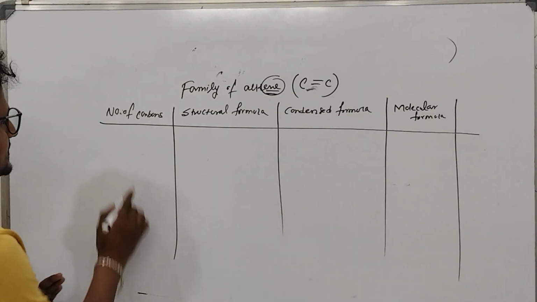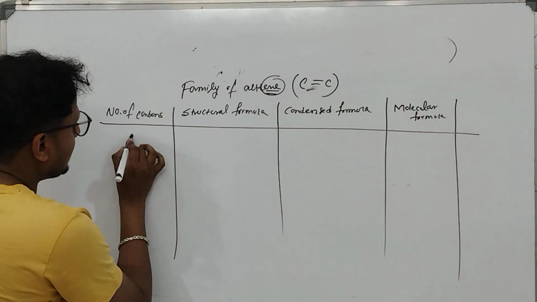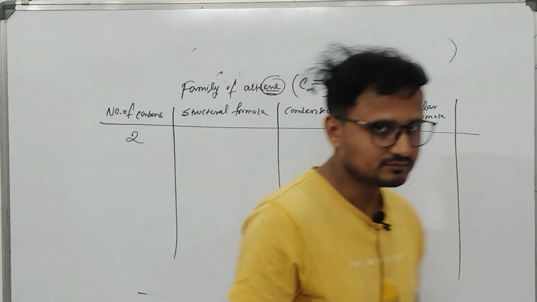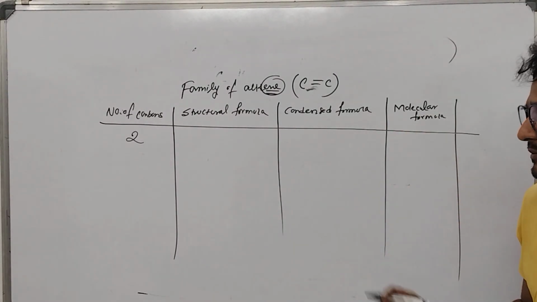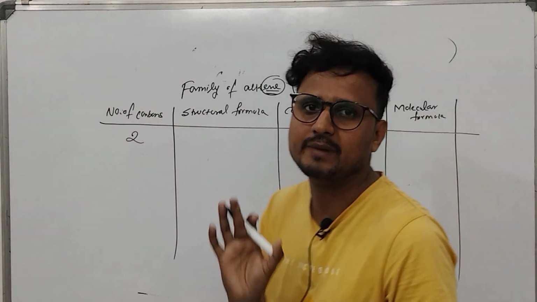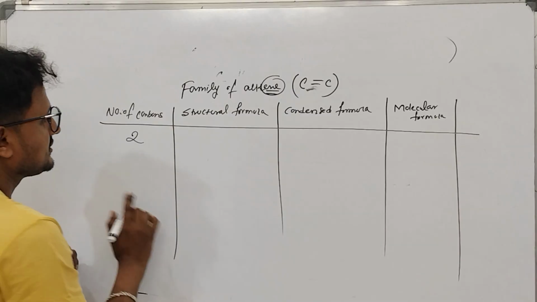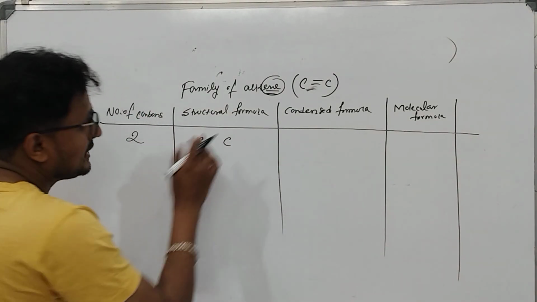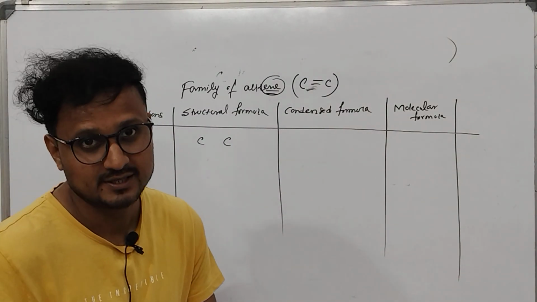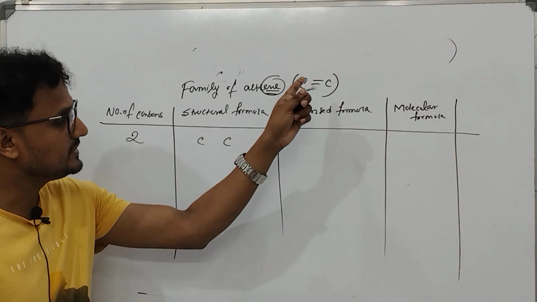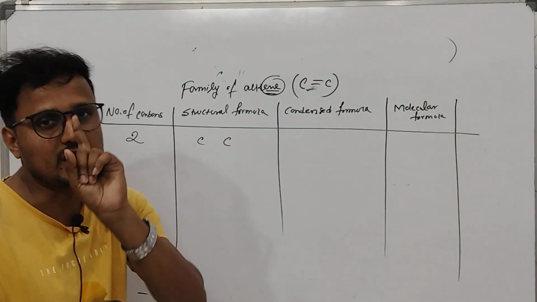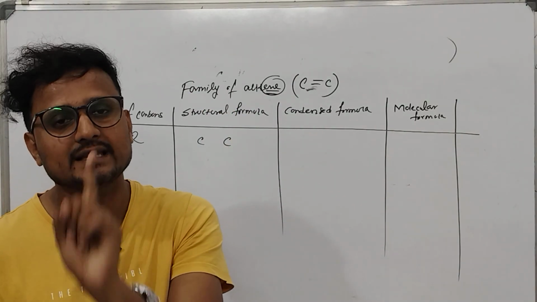So number of carbons for the alkene, you at least need 2 carbons, because with only 1 carbon you cannot make it. So structural formula, and hydrogen does not form a double bond. So to make an alkene, you need at least 2 carbons. With 1 carbon, you cannot make alkene. Okay.